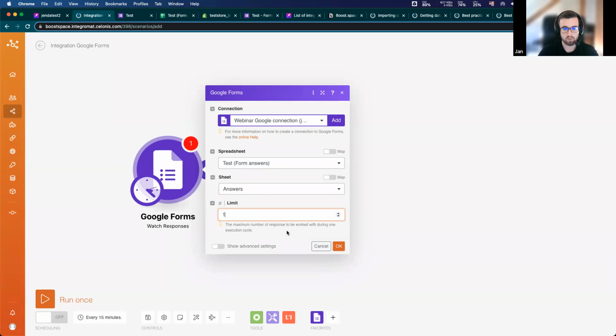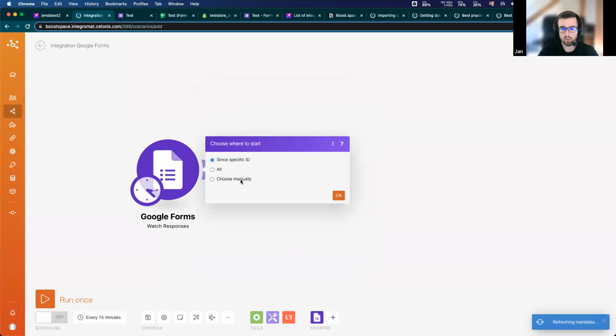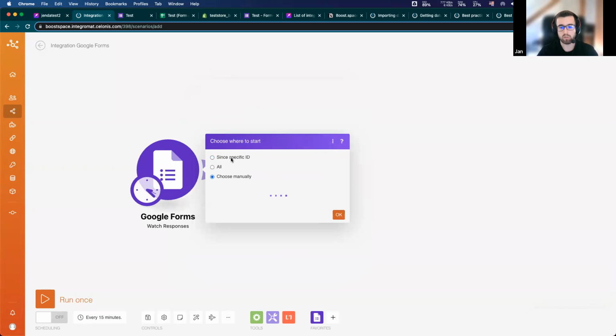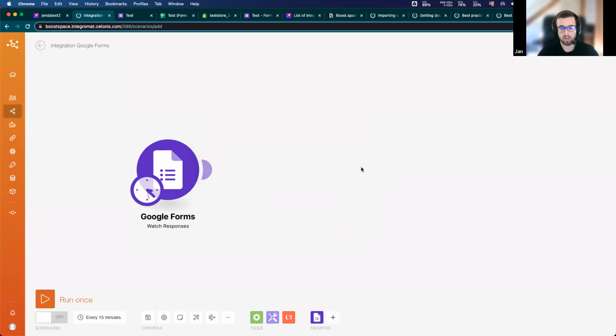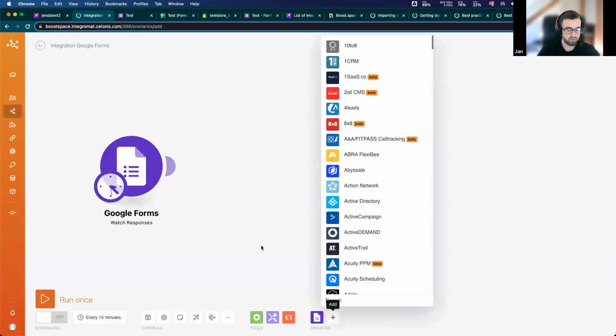So for example, I will choose 1 and hit OK. There you can also choose from which date you want to start this scenario, but we can have it just blank. And now we want to import data to our BoostSpace.